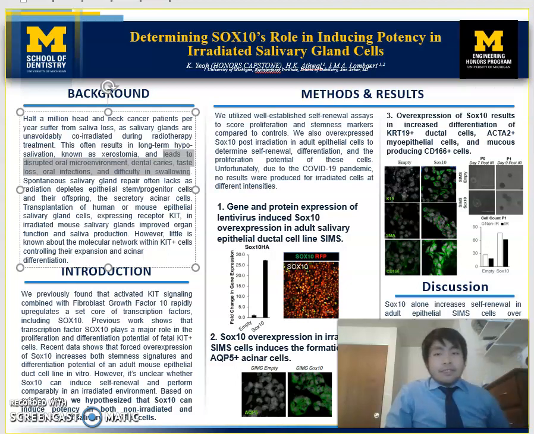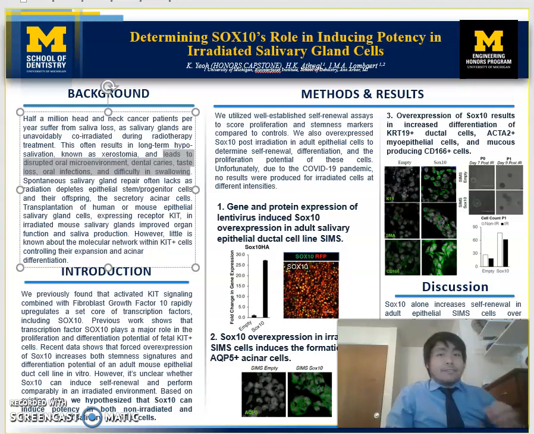So we induced SOX10 expression in vitro and saw that it makes cells exhibit stem cell-like characteristics. And now we want to replicate the clinical setting and do it in irradiated cells. Thus we hypothesize that SOX10 promotes potency in both irradiated and non-irradiated salivary epithelial cells.